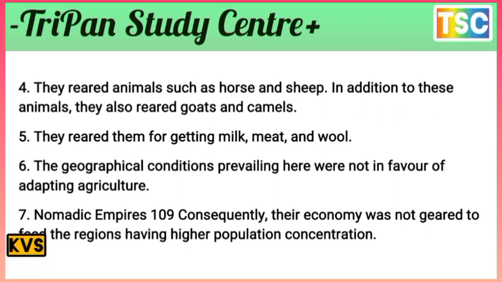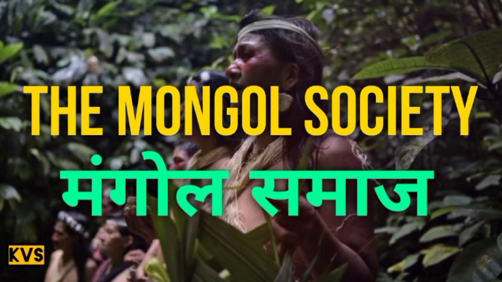They reared animals such as horses and sheep. In addition to these animals, they also reared goats and camels in Mongolia, and they reared them for getting milk, meat, and wool. The geographical conditions prevailing there were not in favor of adopting agriculture, and the economy was not able to support a higher population concentration.